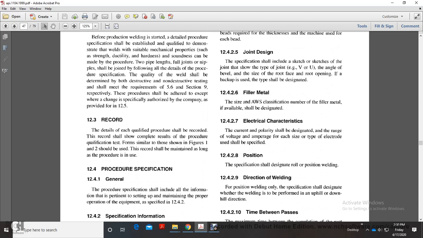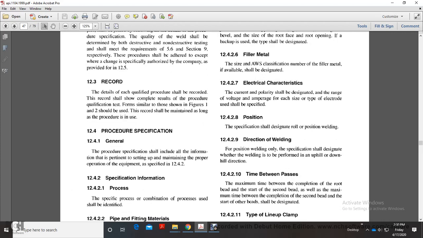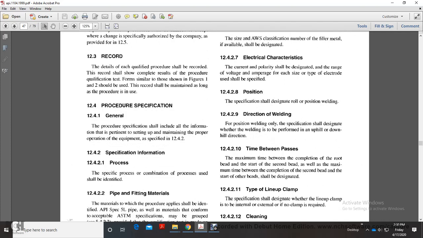The specification shall designate a roll or position weld. Direction of the weld. Position welding only: the specification shall designate whether the welding is performed in an uphill or downhill direction.